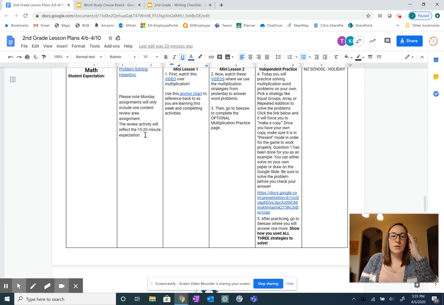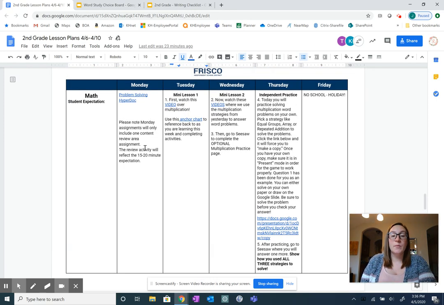For math this week, we are talking about multiplication, not the act of memorizing multiplication facts, but understanding in problem solving why they're using multiplication and how they can find that answer. They first need to watch the video over multiplication, and then right here is a link to the anchor chart that I use in that video.